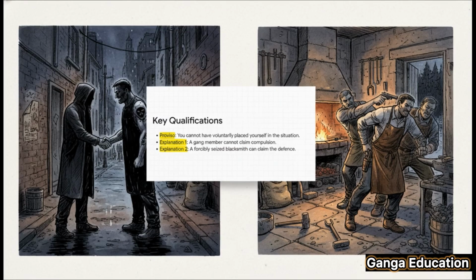Now, let's look at the qualifications attached to this section. These are absolutely crucial for applying it correctly. The proviso lays down a big rule. You can't claim duress if you voluntarily put yourself in that risky situation in the first place.